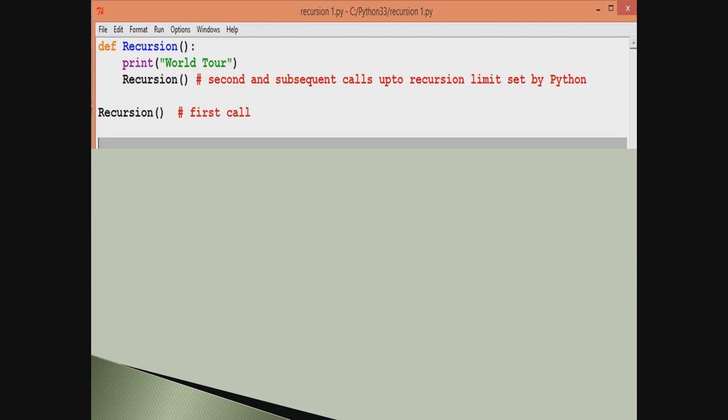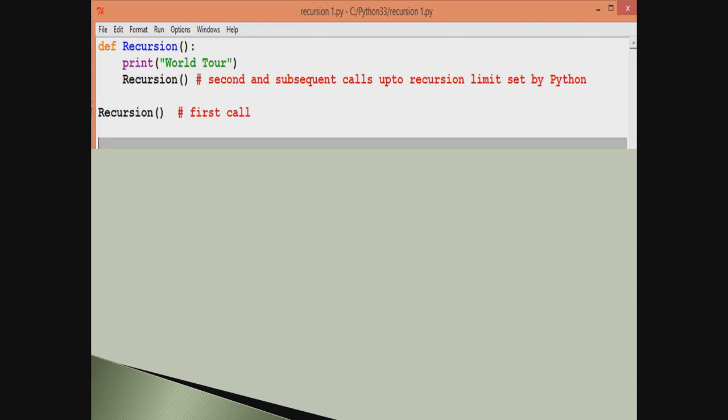That means whenever the recursion function executes, after printing world tour, the recursion function will again be called. This is something new for us. We have never seen a function calling itself.